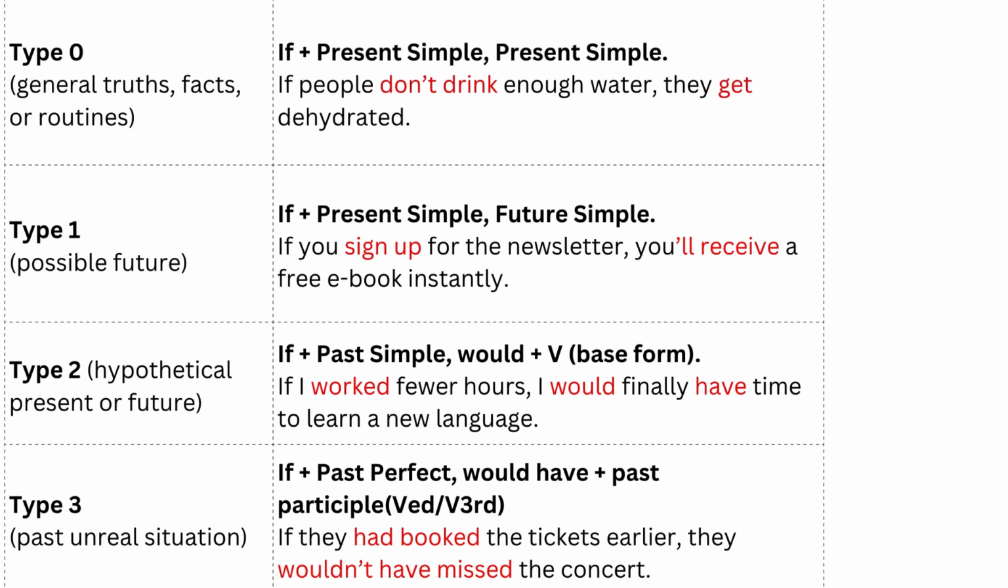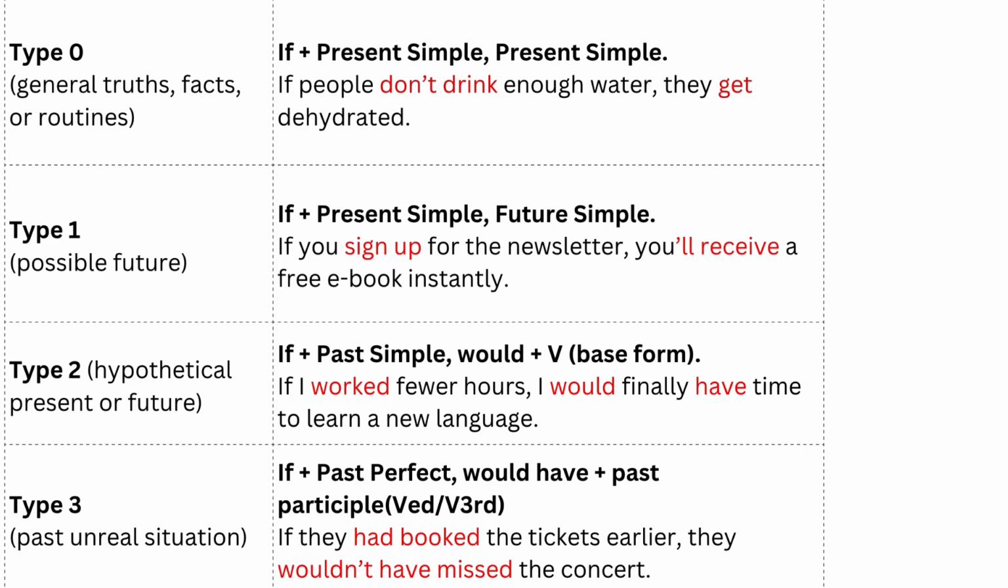Type 2 we use when we speak about a hypothetical present or future, and that's actually what I just showed you before in the previous example. If I were you, I wouldn't buy that car, remember? So here you can see a different example. If I worked fewer hours, I would finally have time to learn a new language.